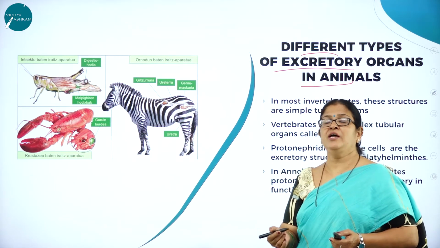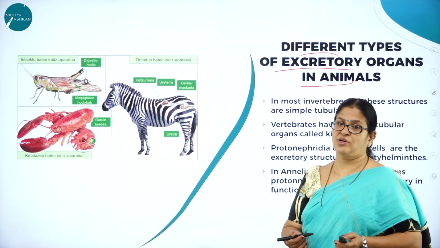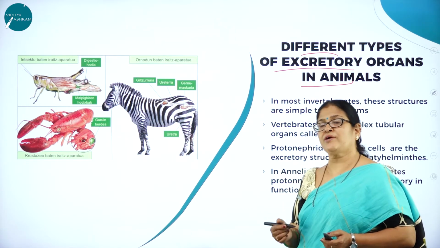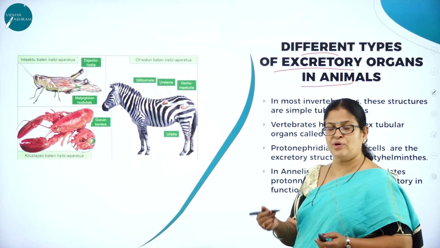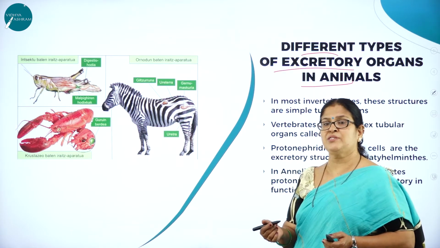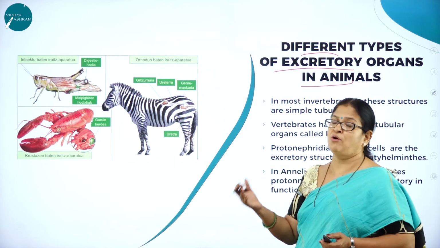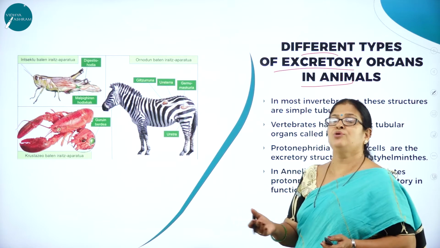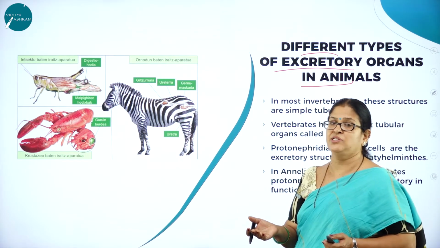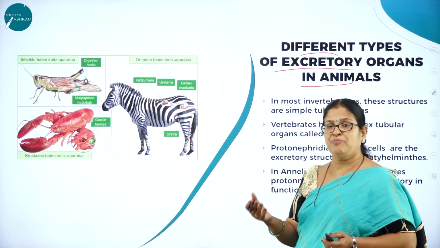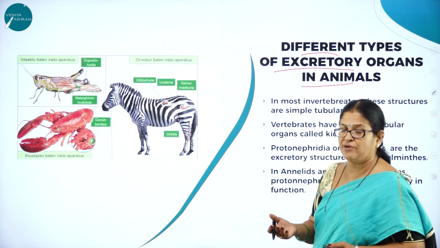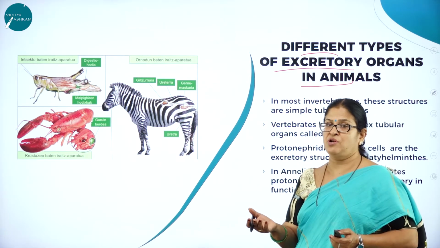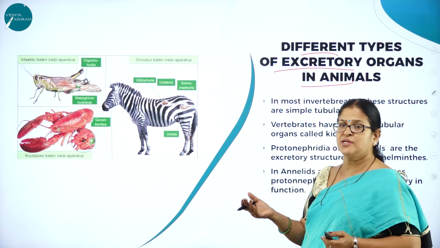Nephridia, like in annelids, are the organs of excretion. For example, when we come across the lower animals, what do you mean by lower animals? Where the body is not well organized like the higher animals, they do not have a better body organization. So in such cases, they have minimum organs to carry on the various physiological processes. One such process is excretion.